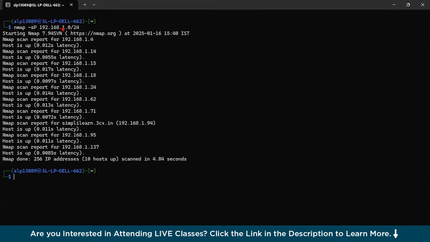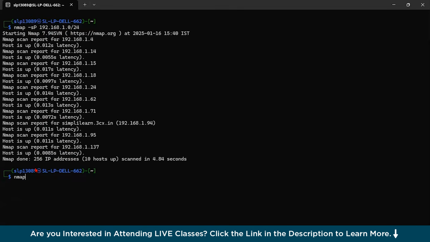Now the basic command is nmap -sP and the given IP address. Next, if you are trying to scan a specific device for open ports, we could use the same IP.